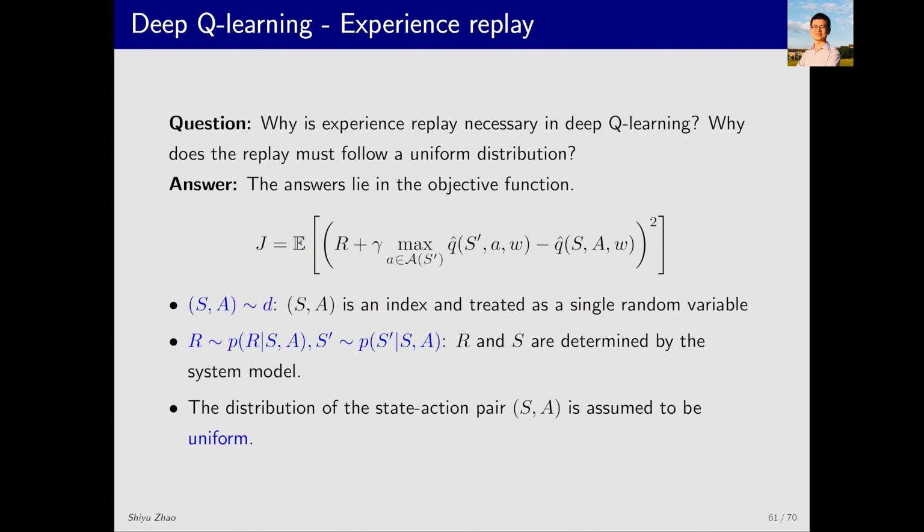So, let's return to the distribution of SA. We assume here that its distribution is uniform. Some readers may ask, why must it be a uniform distribution? Can't other distributions work, like a Gaussian distribution? The problem here is that we do not know the true distribution of SA. In this case, the best option is to treat them equally, meaning every SA pair has the same probability, which leads to a uniform distribution.